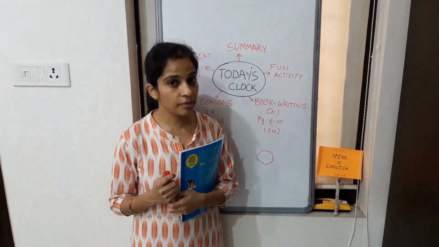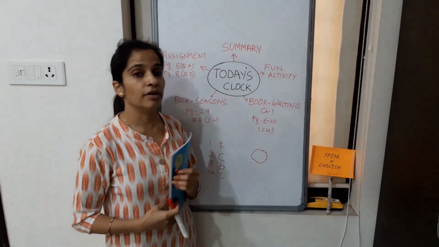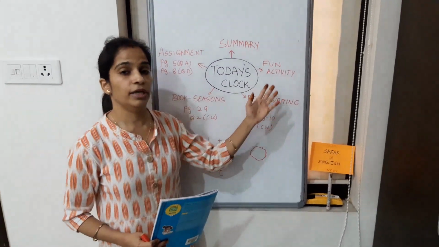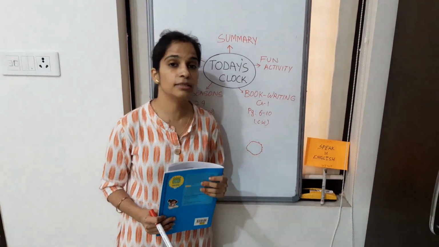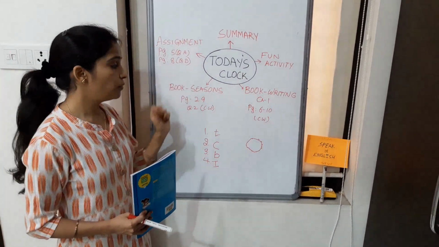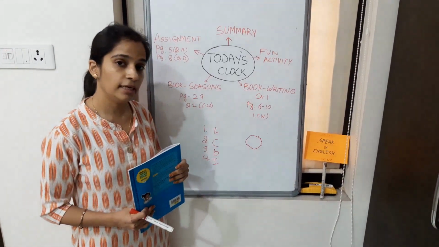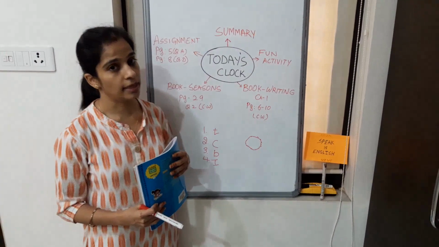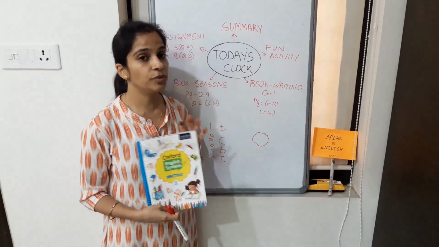So complete your assignments on time, and this is the summary. First we have done the fun activity, then we have done the first chapter from the grammar, from the writing book, that is, the chapter name is word. And then the same topic, word, we have done from the book Seasons also, page 29, and I gave you today's assignment. So from here we end. At this point we end our class.